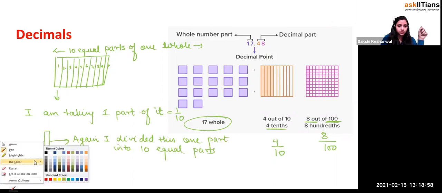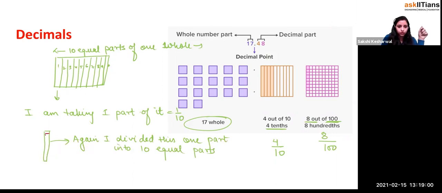See, first you should understand this. 10 equal parts means what? 1, 2, 3, 4, 5, 6, 7, 8, 9, 10. Right or not? So you got again 10 parts, right? Now, if you take this and divide it again by 10 parts, you can see over here, he took one part and divided this into 10 parts, right? Then again he took another part and divided it into 10 parts. Now he took the second part and then the third part, dividing into 10 parts. Then I'll write 1, 2, 3, 4, 5, 6, 7, 8, 9, and 10, right? So what happened?